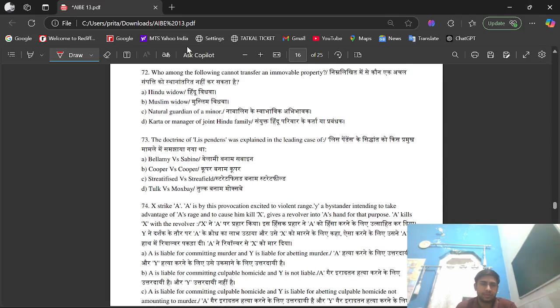Question number 72. Who among the following cannot transfer an immovable property? Option A, Hindu widow. Option B, Muslim widow. Option C, natural guardian of a minor. Option D, Karta or manager of joint Hindu family. The right option is option B, that is Muslim widow.